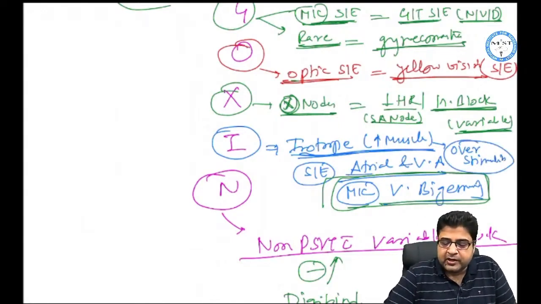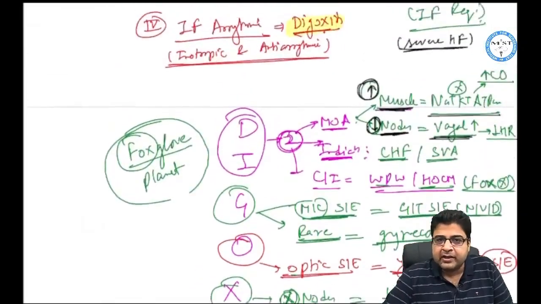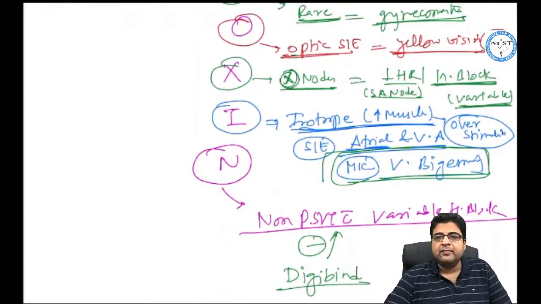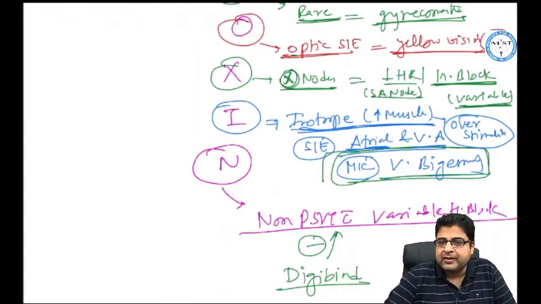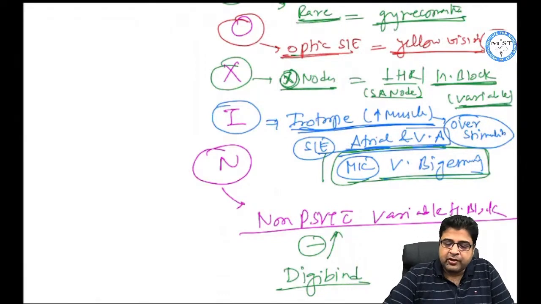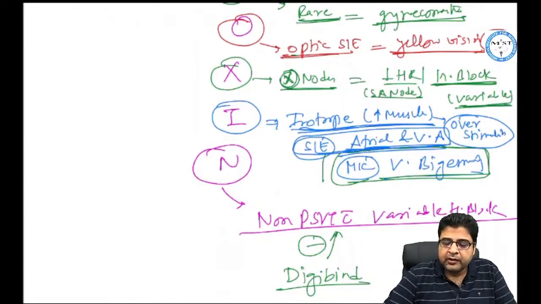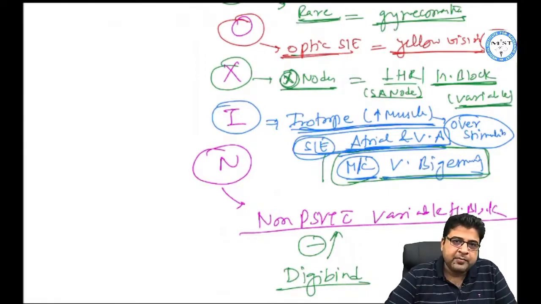So the arrhythmia starts from atrial muscle. This medicine can cause atrial flutter or atrial fibrillation. Arrhythmia that starts from ventricular muscles, we call them ventricle type of arrhythmias. So this drug can cause atrial as well as ventricle type of arrhythmia because of overstimulation of the cardiac muscles. They will ask you the most common arrhythmia caused by digoxin. So the most common arrhythmia caused by digoxin is ventricular bigeminy.